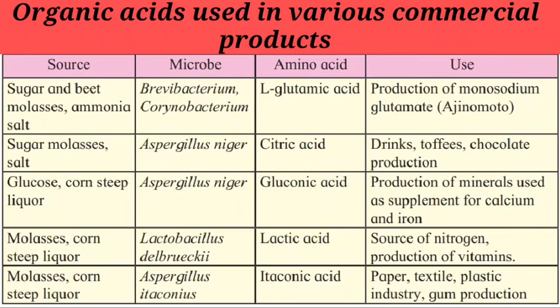Next is molasses corn steep liquor. Again here Lactobacillus delbrueckii converts it into lactic acid, and this lactic acid is a source of nitrogen and helps in the production of different types of vitamins. Next one is again molasses corn steep liquor. Here the microbe is changed, that is Aspergillus itaconicus. Here it produces itaconic acid, and this is used for preparing paper, textile, that is the cloth industry, plastic industry, gum production, etc.